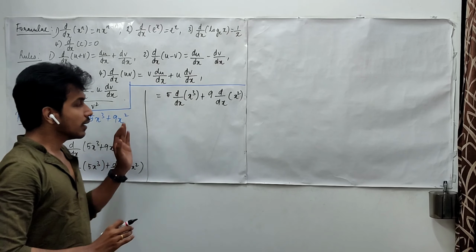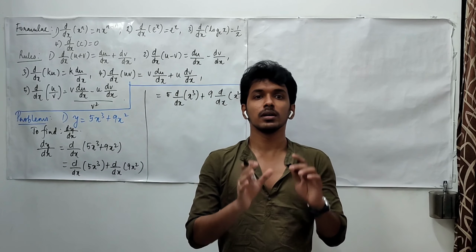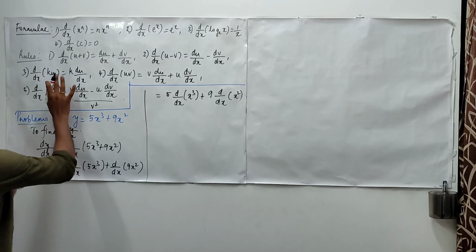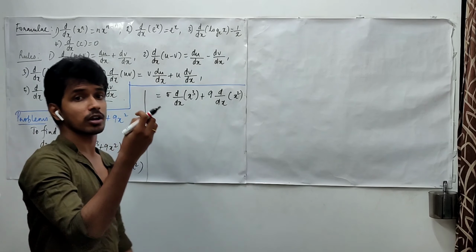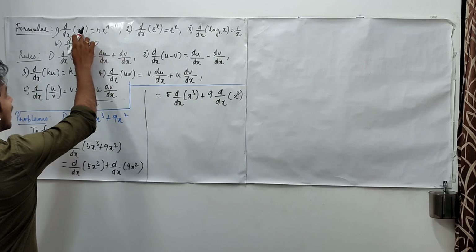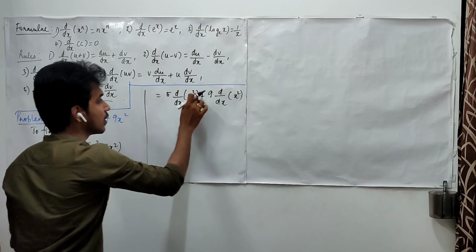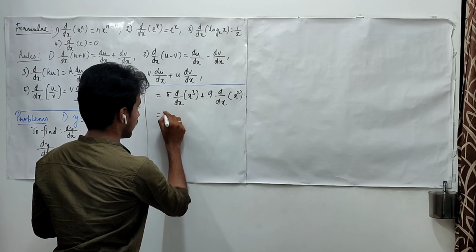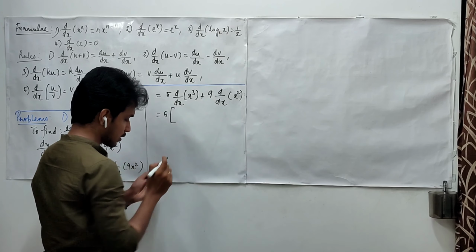In order to perform this derivative, we have now made use of the rules. Now we are going to make use of the formula, right? So what is this? x power n. In the place of n, we have 3 here and we have 2 here. So we have 5 times of this quantity alone.